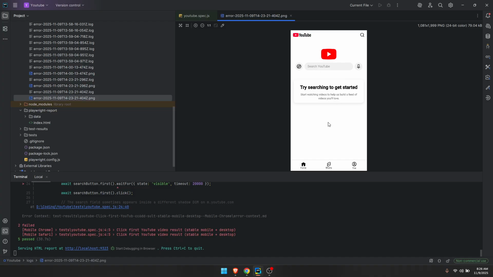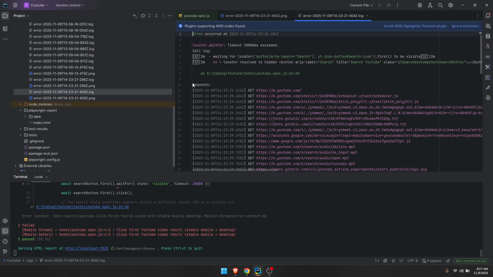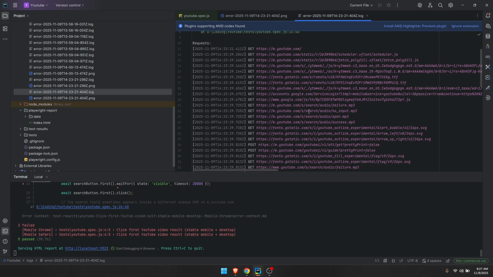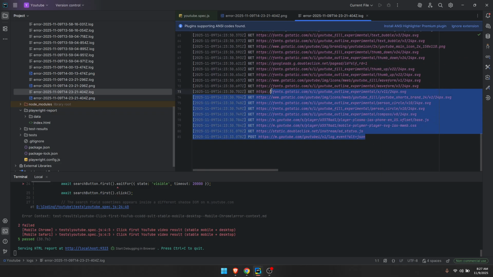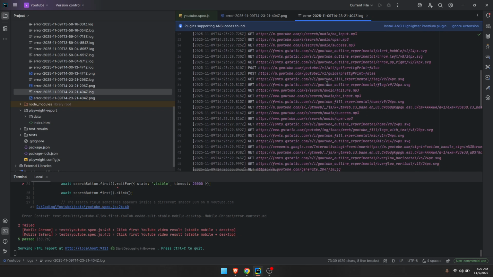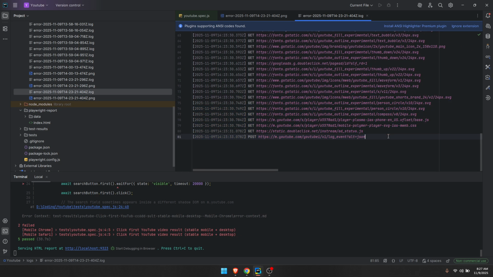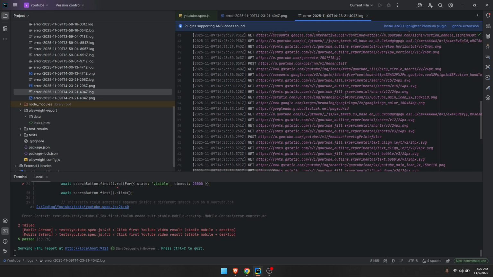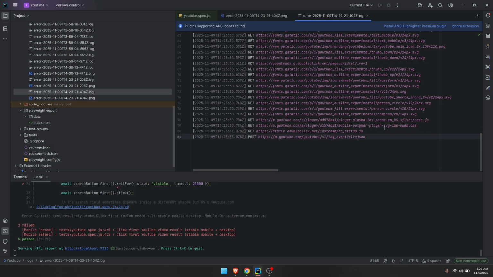If we only have the screenshot, we know that the automation test was not even able to get past the search bar. And also we have the log. In the log, we can see all the HTTP requests. With the HTTP requests, you can expand the information and also filter it. You can get only the GET requests, POST requests, PUT, anything. It's really cool.